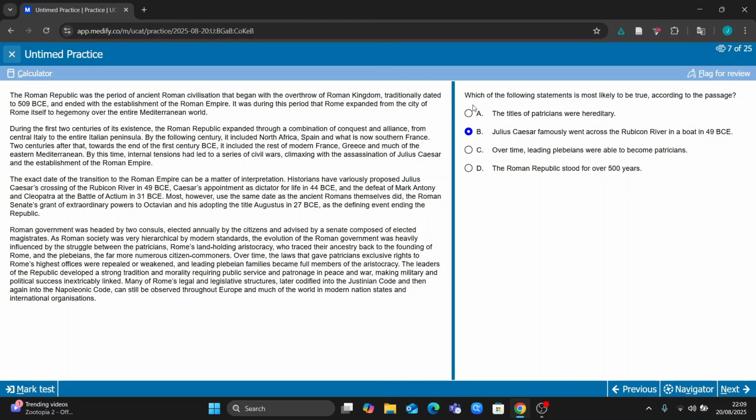Whereas if I tried to do it the first time, it would have taken me a long time because I'm trying to work out all these different ideas. And also, like I said, it's just a bit of a waste of time because of the other questions you can definitely do a lot faster.